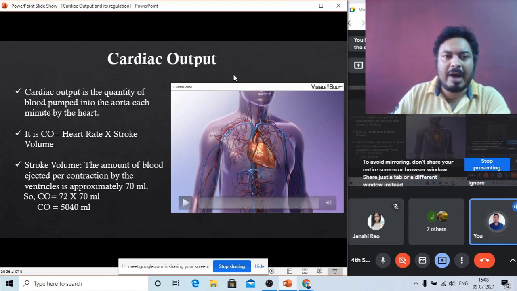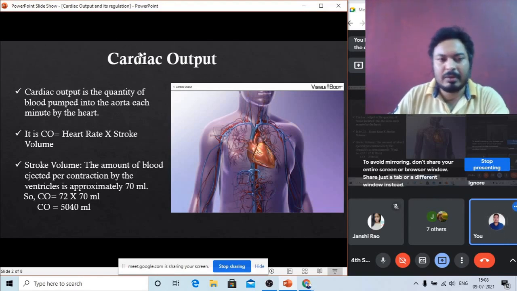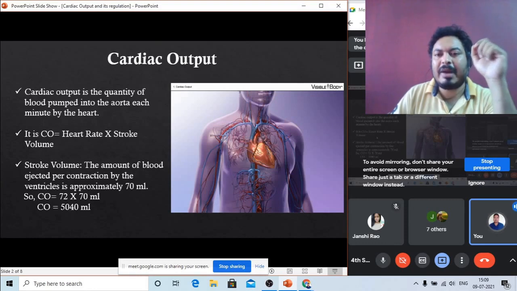So how can we demonstrate this cardiac output? By an equation. The equation is cardiac output equals heart rate into stroke volume. Now see, what is heart rate? Heart rate means the heartbeat. In every minute the number of heartbeats is 72 beats per minute.